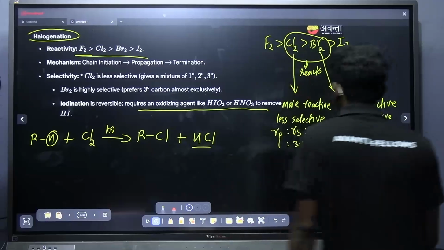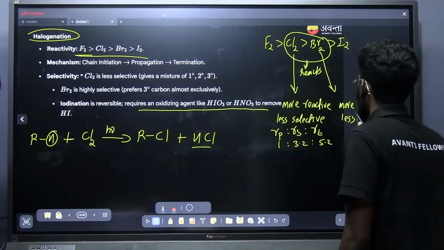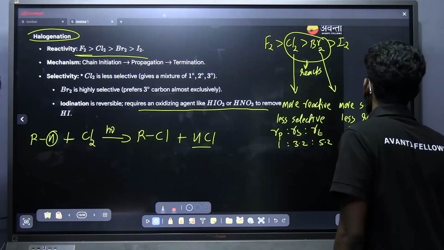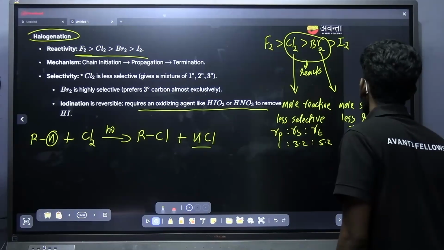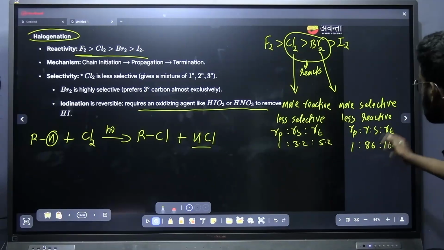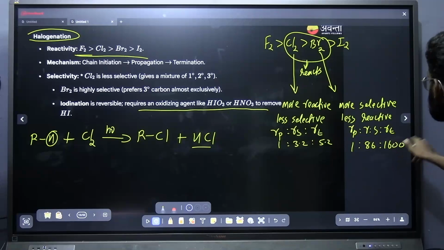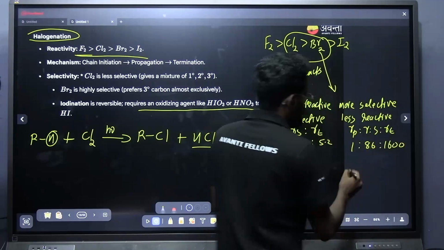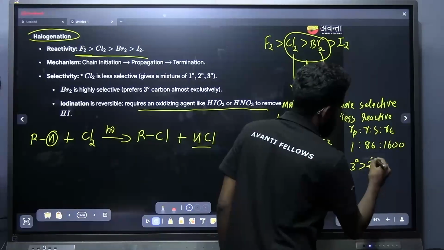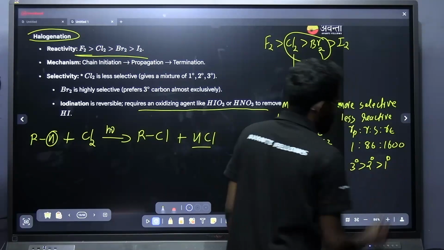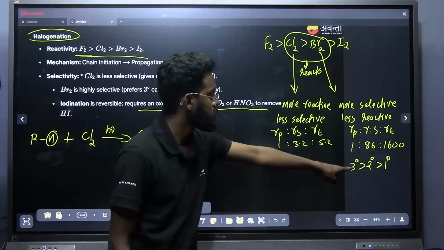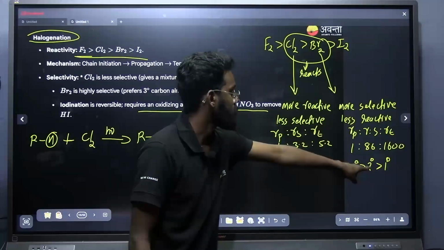And in the case of bromine, how will the rate of primary to rate of secondary to rate of tertiary come? It is 1:86:1600. This is the rate you can see. So among these, as the rate is 1:86:1600, which is higher, you can see for bromine it will always be adding to tertiary, then secondary, then primary. In the case of bromine, the substitution always takes place on the tertiary carbon hydrogen, and then secondary, then primary.